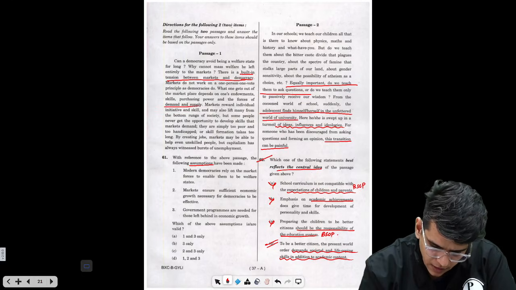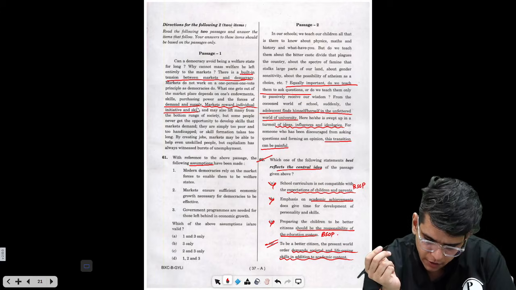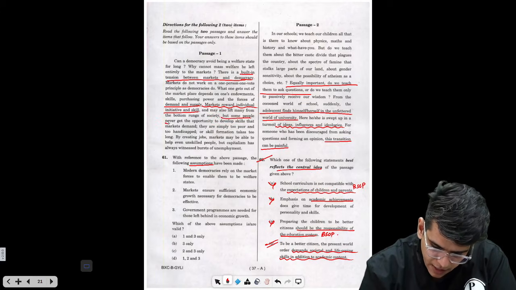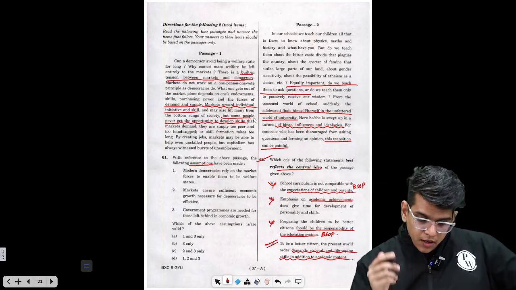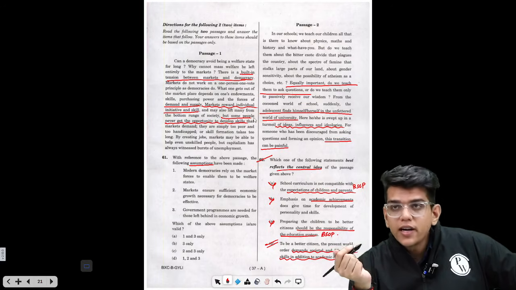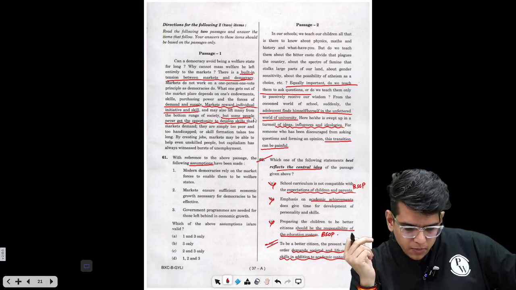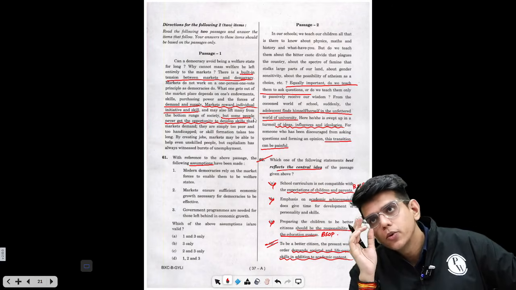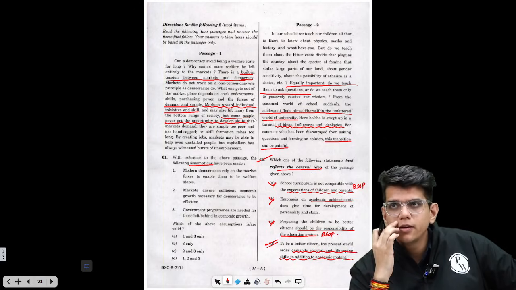supply. Right? Markets reward individual initiative and skill, and may also lift many from the bottom rungs of poverty, but some people never get the opportunity to develop skills that markets demand. They are simply too poor and too handicapped, or skill formation takes too long. By creating jobs, markets may be able to help even unskilled people, but capitalism has always witnessed bursts of unemployment. You can understand that markets are governed by profits and not by welfare.